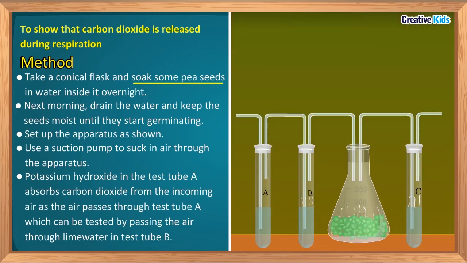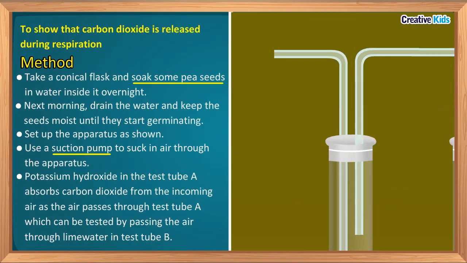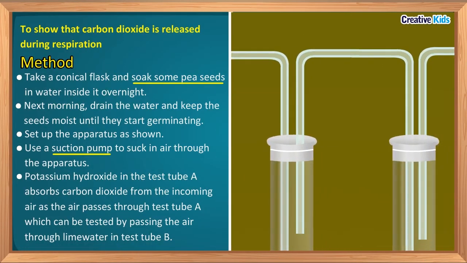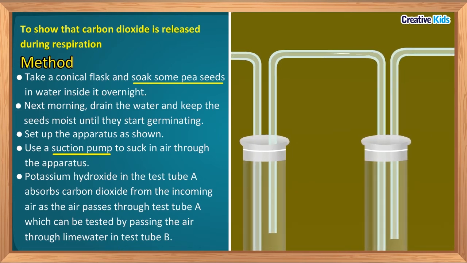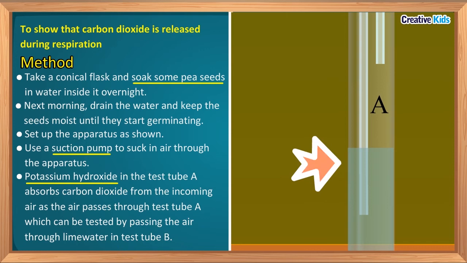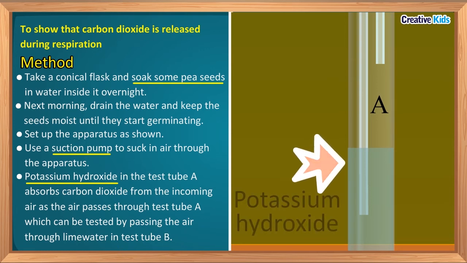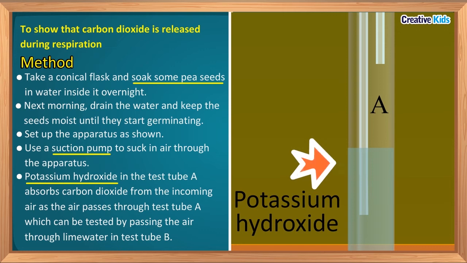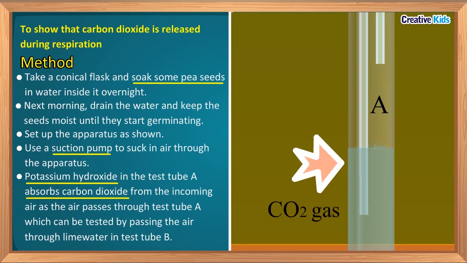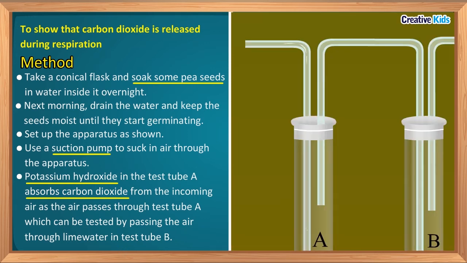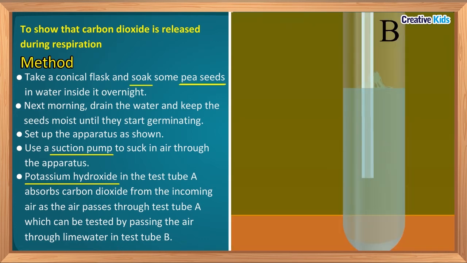Now use a suction pump to suck in air through the apparatus. Observe the setup carefully. The air enters the test tube B through the test tube A. We have taken potassium hydroxide in test tube A. So potassium hydroxide in the test tube A absorbs carbon dioxide from the incoming air as the air passes through the test tube A. Now, the air that enters the test tube B from A does not contain carbon dioxide.